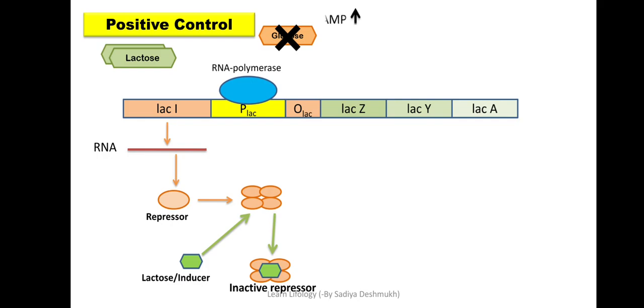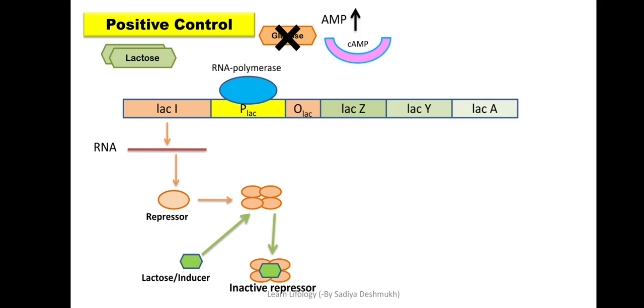In absence of glucose, or when there is low concentration of glucose, there will be increased concentration of AMP. Now what is AMP? Adenosine monophosphate. Okay, you remember when glucose is metabolized, it will produce ATP. But when glucose is not there, the phosphate of ATP will be utilized and it will be converted into AMP.